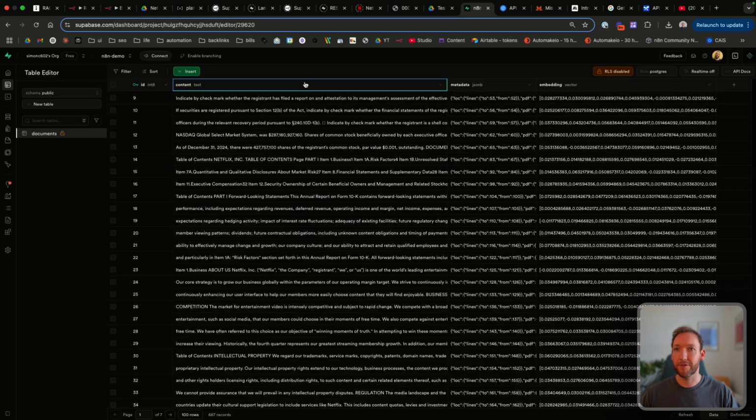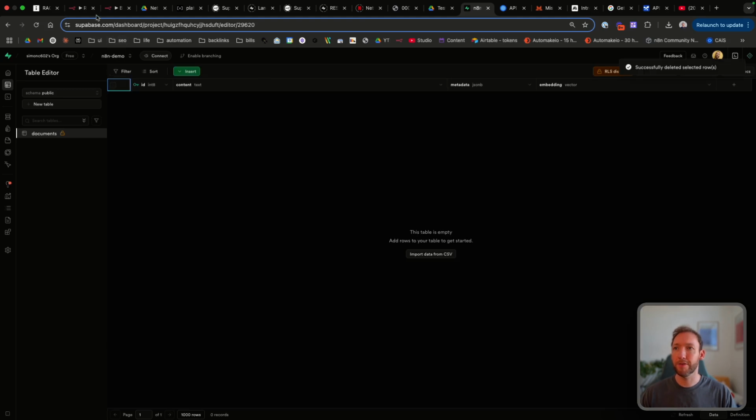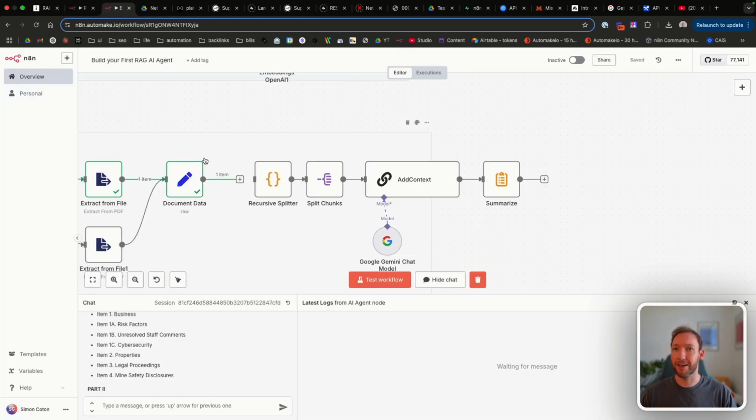And actually, instead of creating a new table, I'm just going to go back into this table and we're going to delete all of the rows. If we change this to 1,000 rows. Great, so we've got a clean table, so we can actually add that context into our table there.